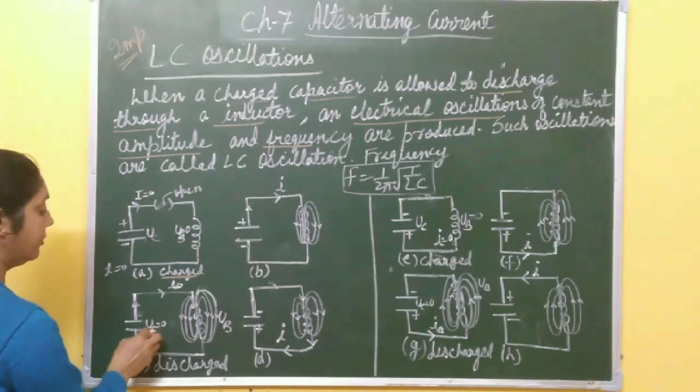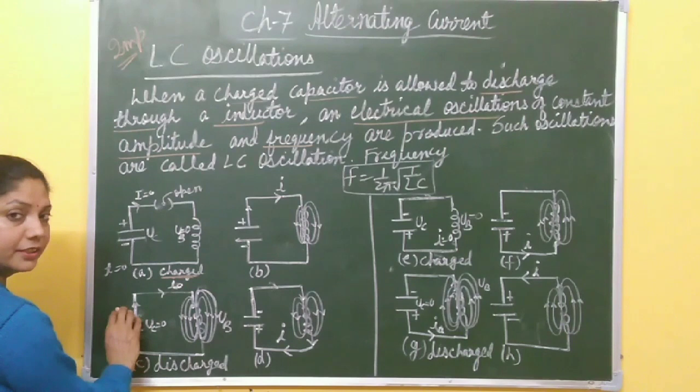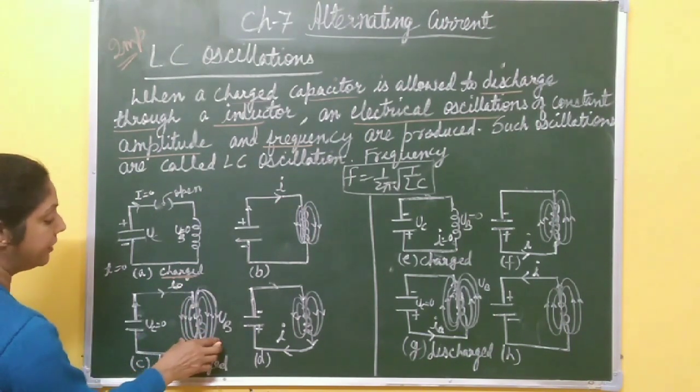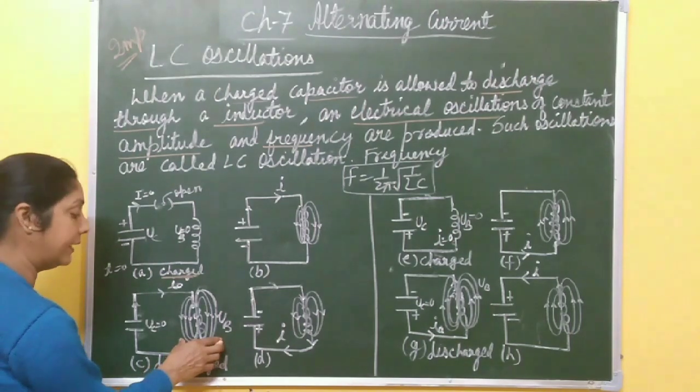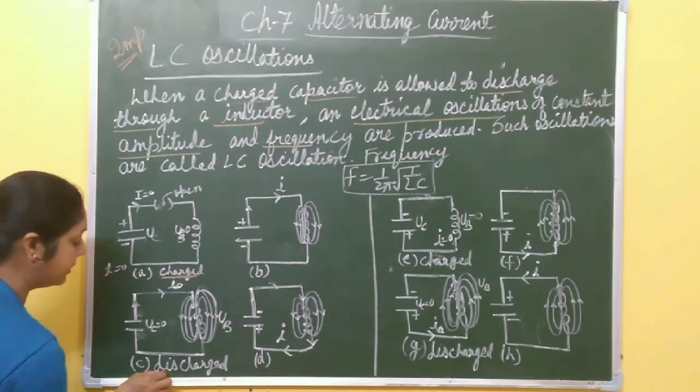After some time, the whole electrical energy stored in the capacitor is converted into magnetic energy in the inductor. At that time, the capacitor is fully discharged.